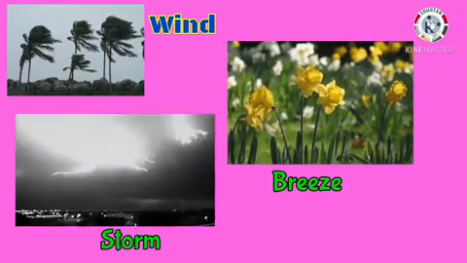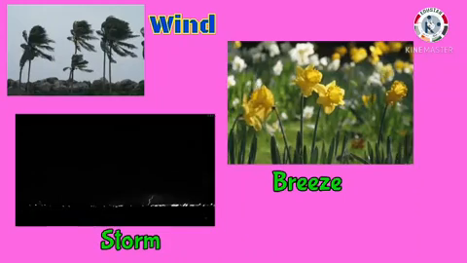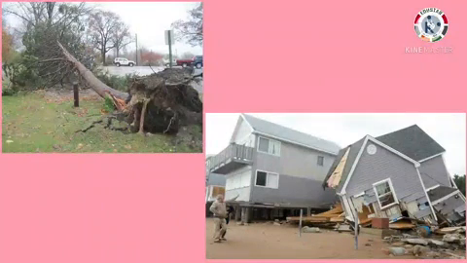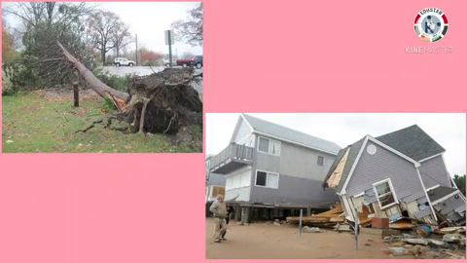Sometimes we see strong winds accompanied by thunder and rain. This condition is called a storm. Strong storms can uproot trees and damage buildings.